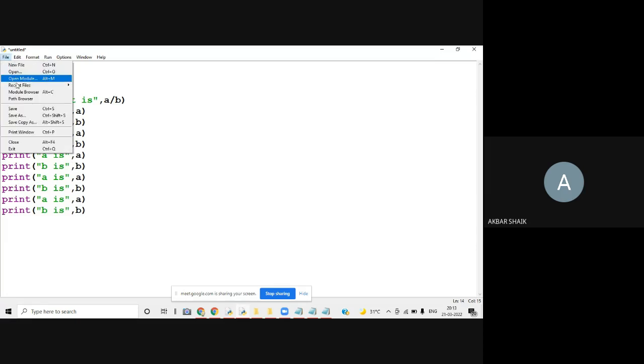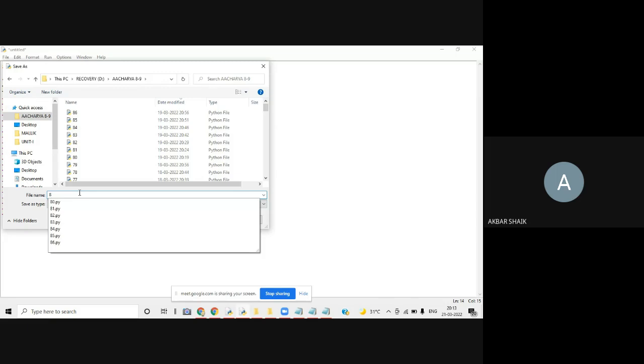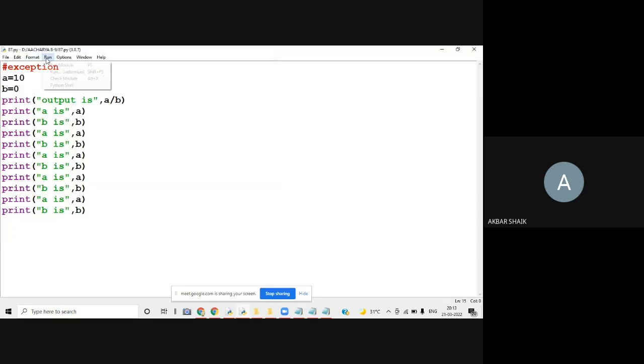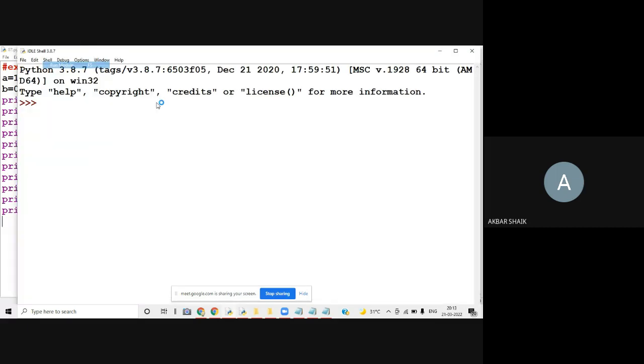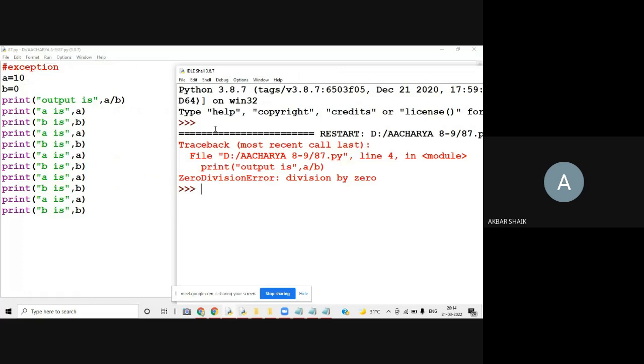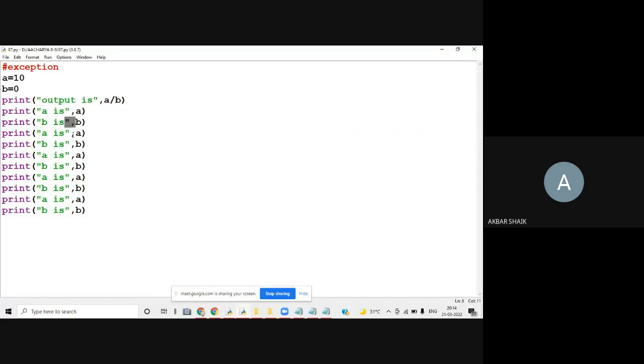We'll see the same here. Nothing is printed. Why? Actually, there is no problem after the third line. We are simply printing A and B values only.